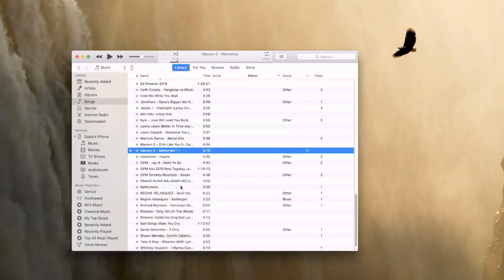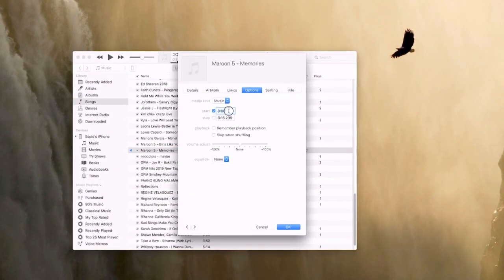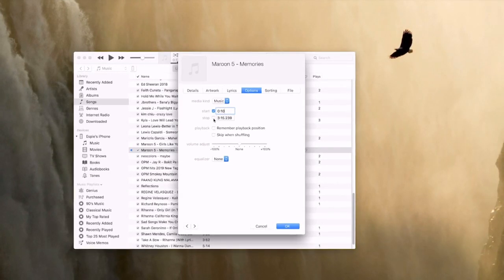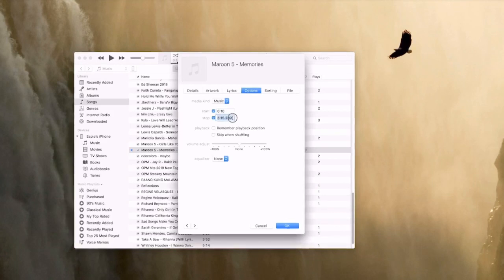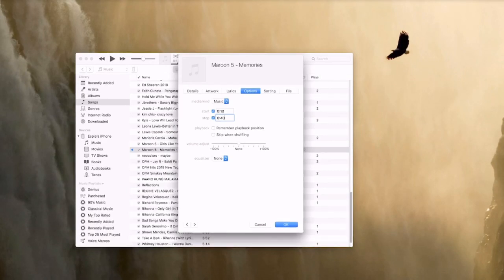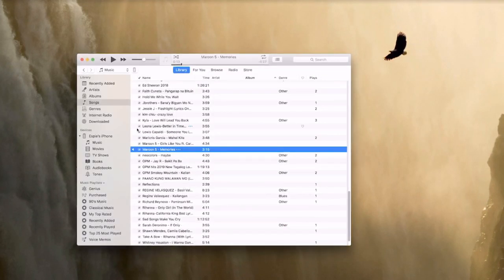So, song info, go to options, and then start at 10 seconds. So, the music will start dun sa 10 seconds, and then 30 lang. So, plus 30, mag-stop siya sa 40. So, dito meron kang 30. So, just click OK. Yan.